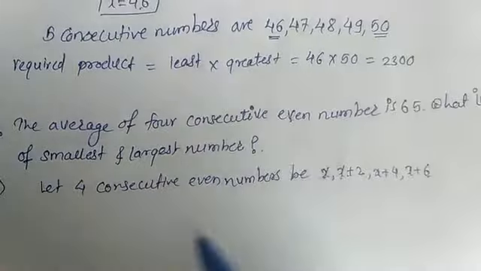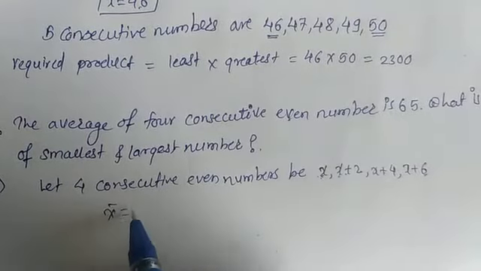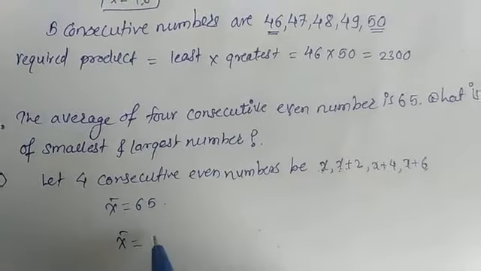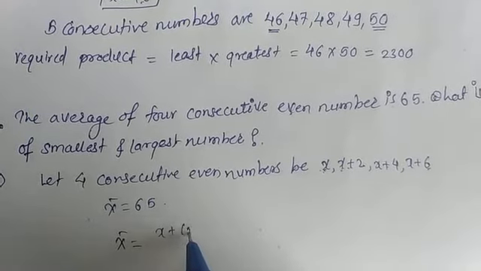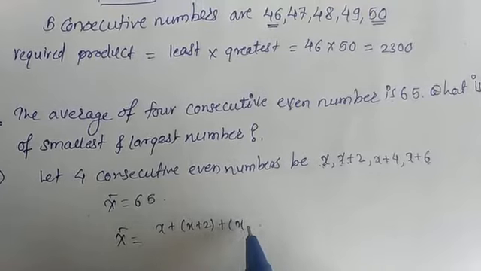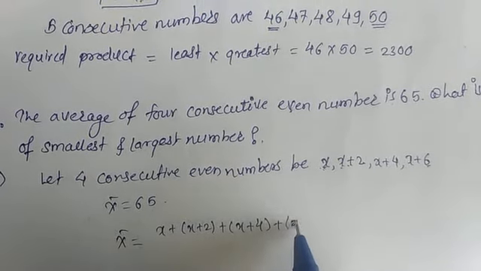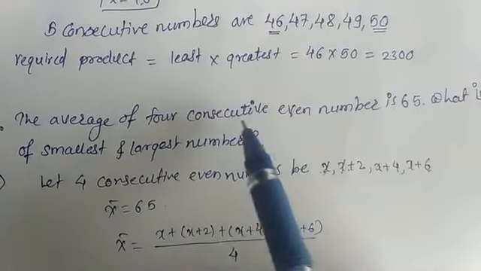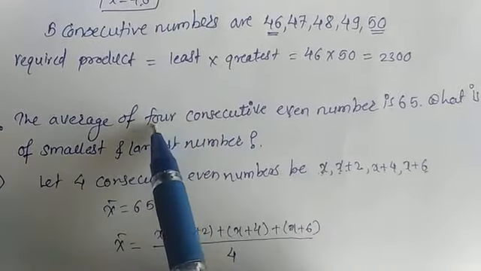So here x bar is given as 65. We can write x bar is equal to x plus x plus 2 plus x plus 4 plus x plus 6, divided by 4, because the number of consecutive even numbers is 4.